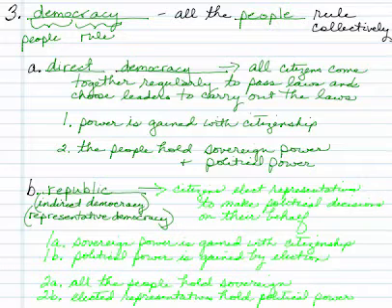In a representative democracy, also called a republic or an indirect democracy, citizens elect representatives to make political decisions on their behalf.